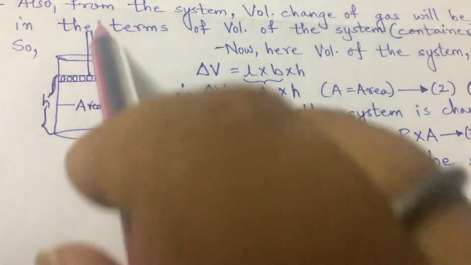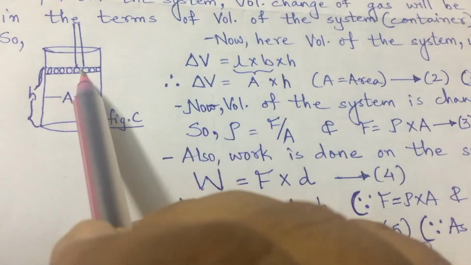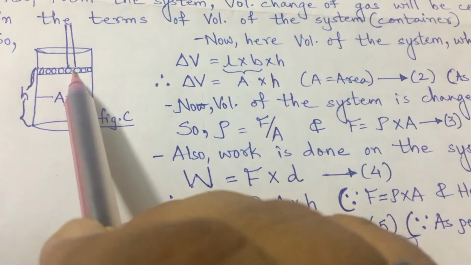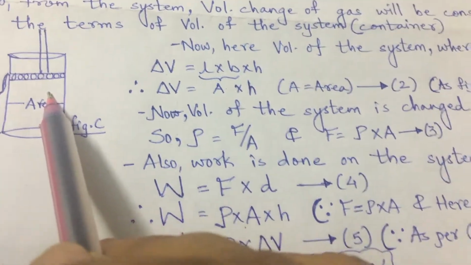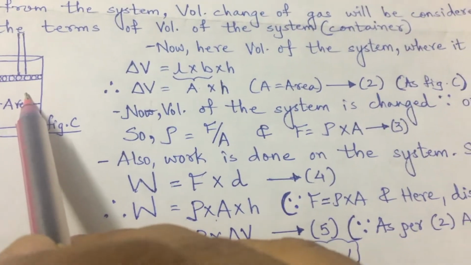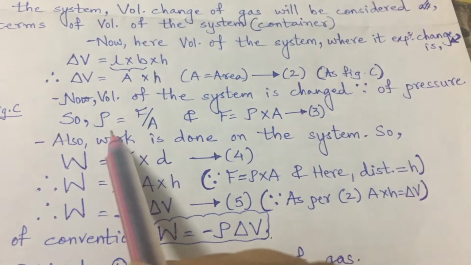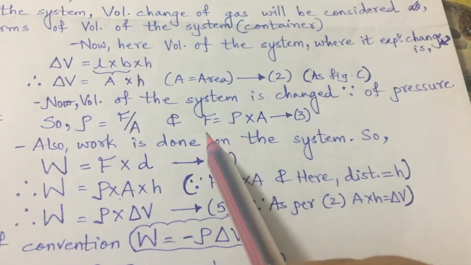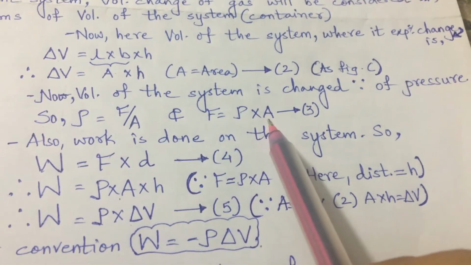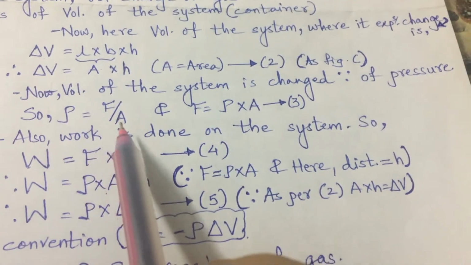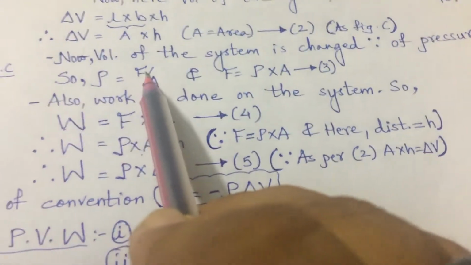This much area is there, that much force is applied. So pressure applied is equal to force upon respective area. So what force have we applied for attaining this pressure? It means force is equal to pressure into area.